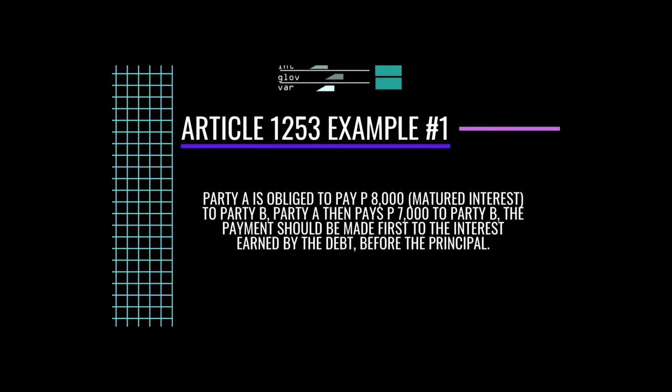We have two examples for this article. First, let's start with example A. Party A is obliged to pay 8,000 pesos, which is the matured interest, to Party B. Party A then pays 7,000 pesos to Party B. The payment should be made first to the interest earned by the debt before the principal.